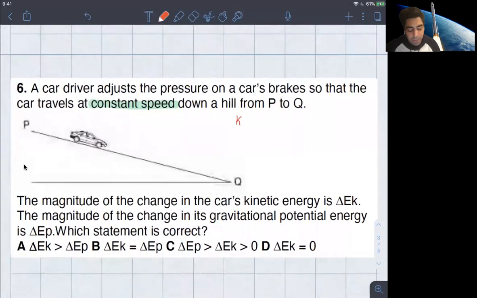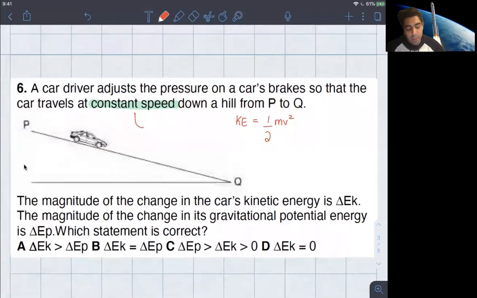Now, let me just remind you, the kinetic energy is 1/2 mv squared. Well, you know that there are only two variables that are going to decide how much kinetic energy the object has. It is the mass of the object and its speed. Now, obviously, the mass of the car is not changing as it goes down the hill. Now, the other thing is that if the speed is changing, then the kinetic energy will also change. But if the speed remains the same, then the kinetic energy will also remain the same.